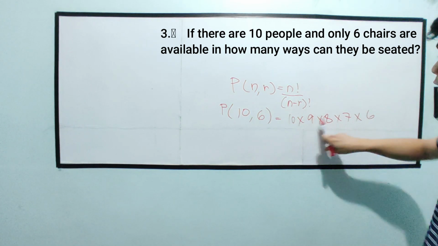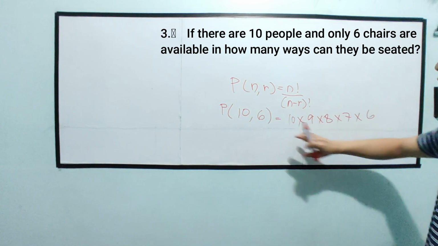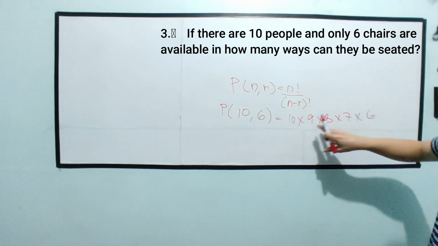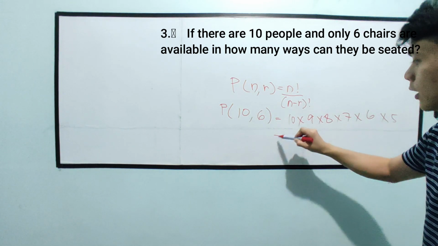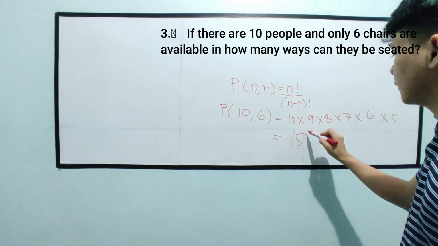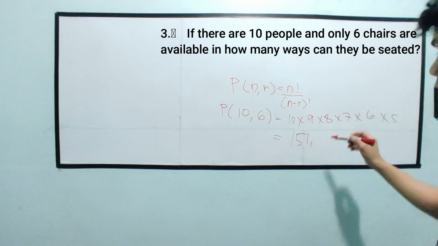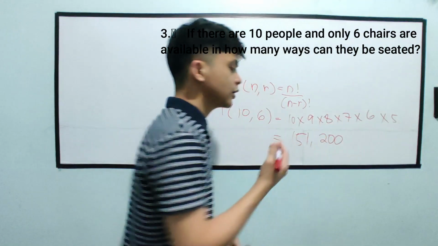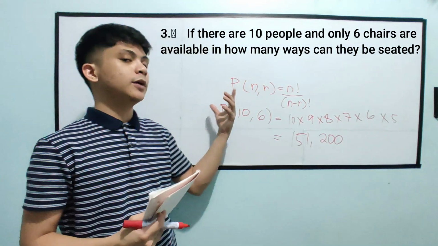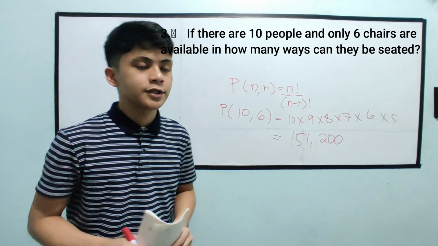Pero 6 lang na numbers yung i-multiply natin. Ito yung shortcut niya, and 6 yung r natin. So, 1, 2, 3, 4, 5, kulang pa, 6. This is equal to 151,200. Meron tayong 151,200 ways para i-arrange yung 10 people in 6 chairs.